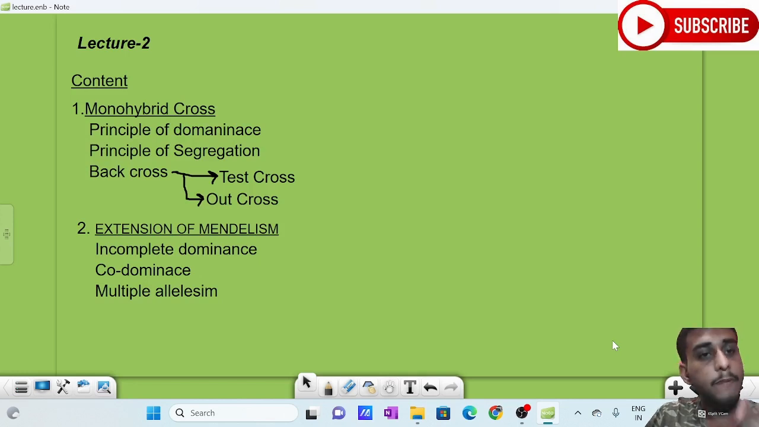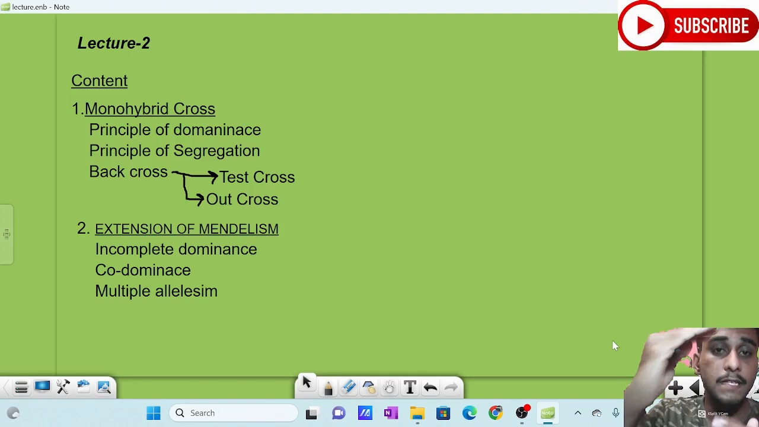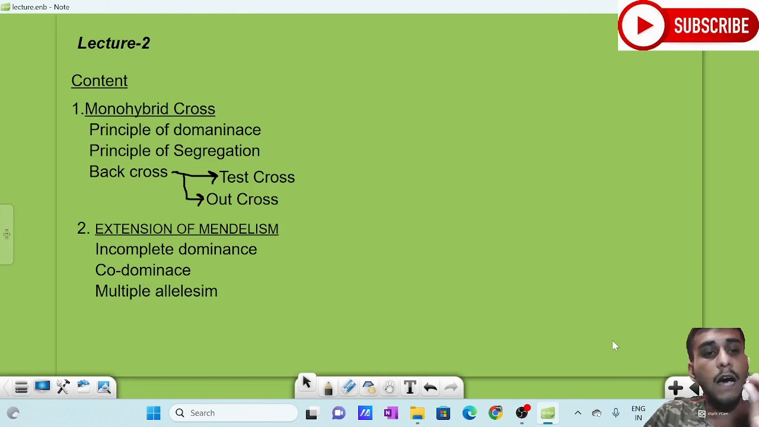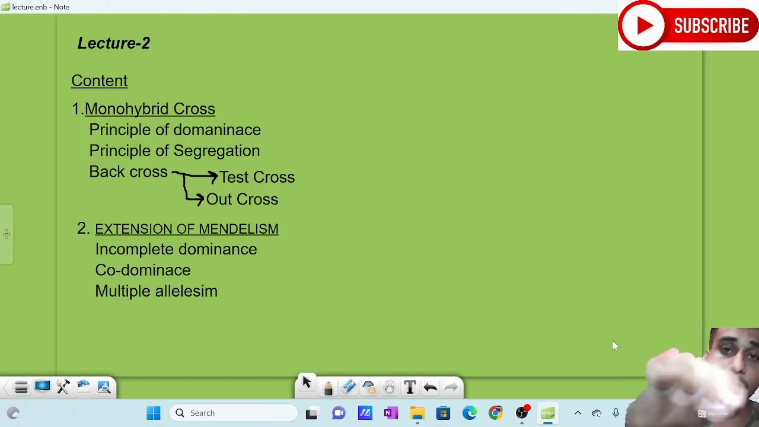In this lecture, we will be dealing with the monohybrid cross. We will deal with the principle of dominance and the principle of segregation, which are laws he concluded from this experiment, and how he did this cross. And also in the coming part, we will deal with the extension of Mendelism. Apart from the things Mendel has done, there are some extra things we can understand from Mendelism or Mendel's experiments.